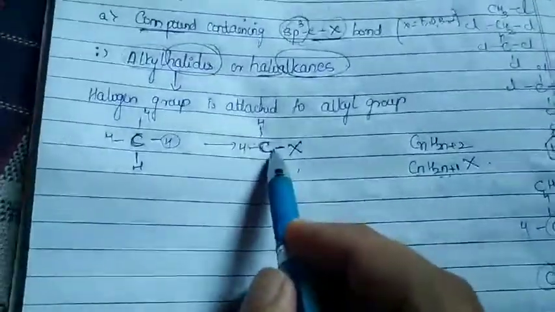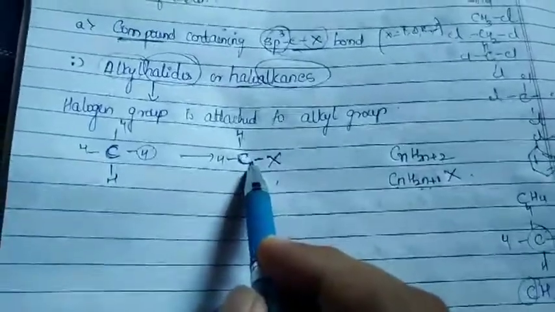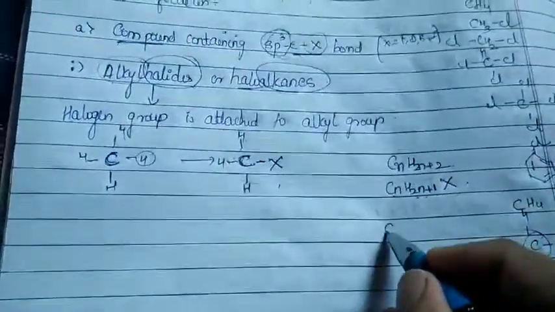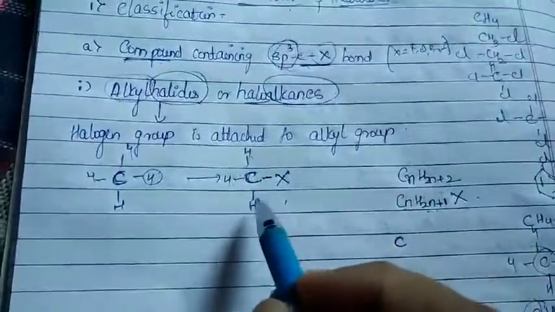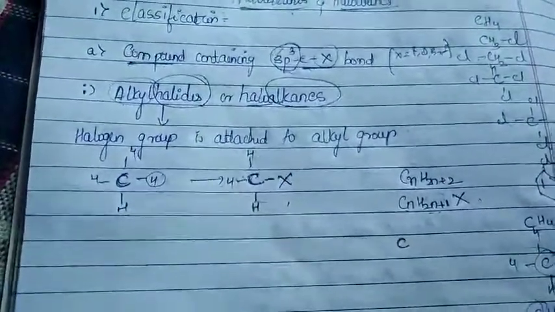In case I take this as my example, there is one carbon and hydrogens 1, 2, 3.